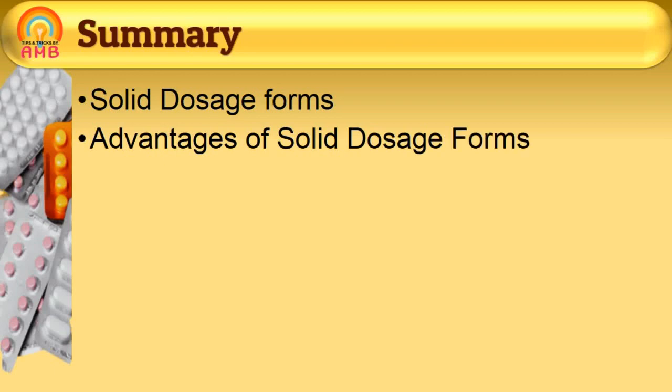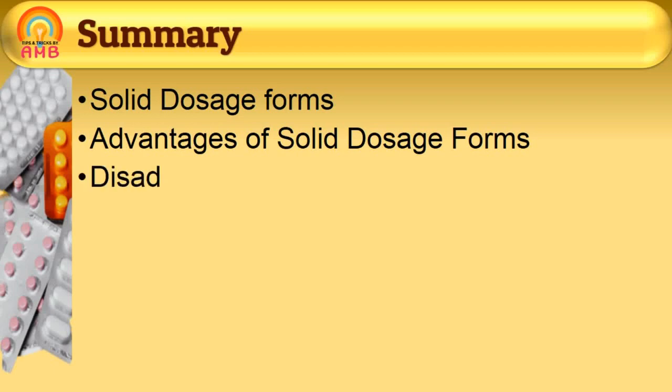Now it is time to summarize today's session. In this presentation, we had discussed solid dosage forms. The dosage forms which remain finally in solid state are called solid dosage forms. Then we discussed that convenient handling, storage, transport, identification and administration, chemical stability, less sensitivity to microbial growth, accuracy and precision in dose and easy manufacturing are the advantages of solid dosage forms.